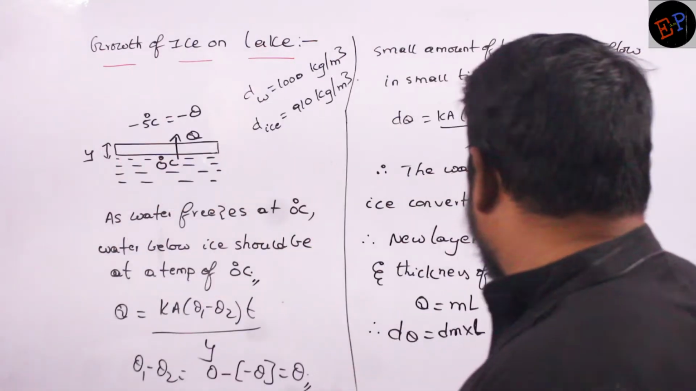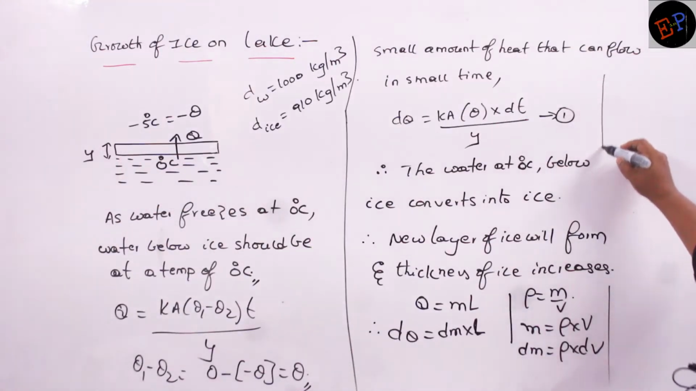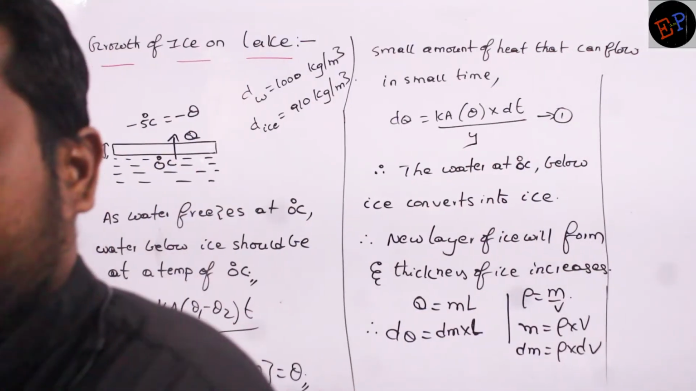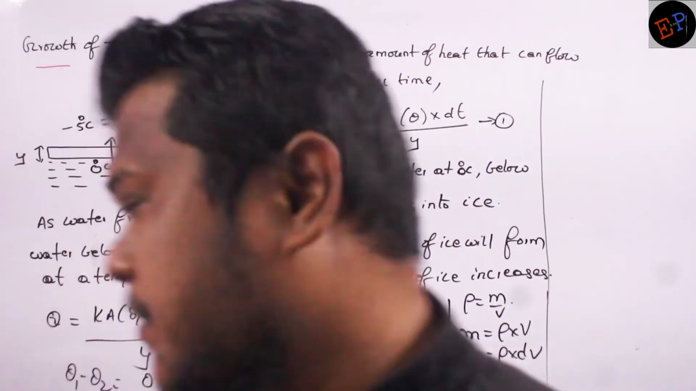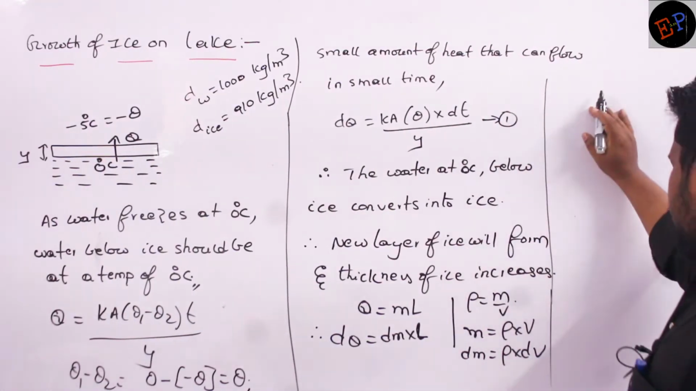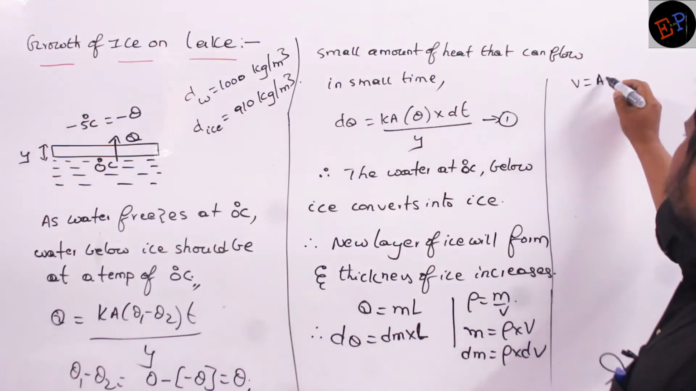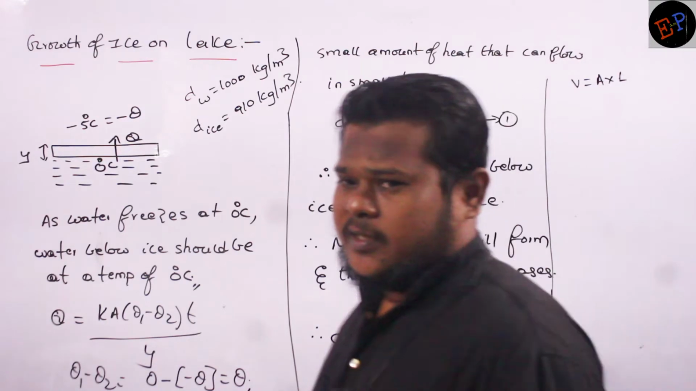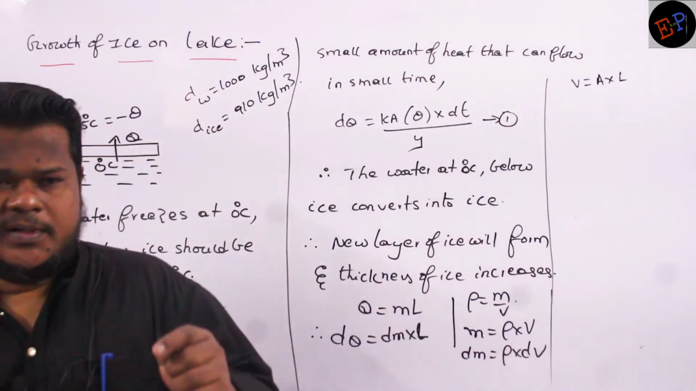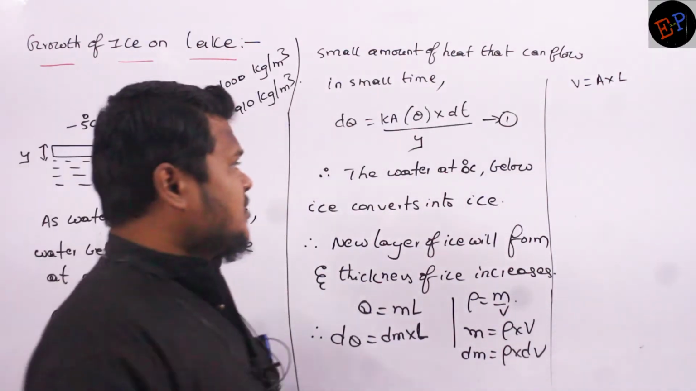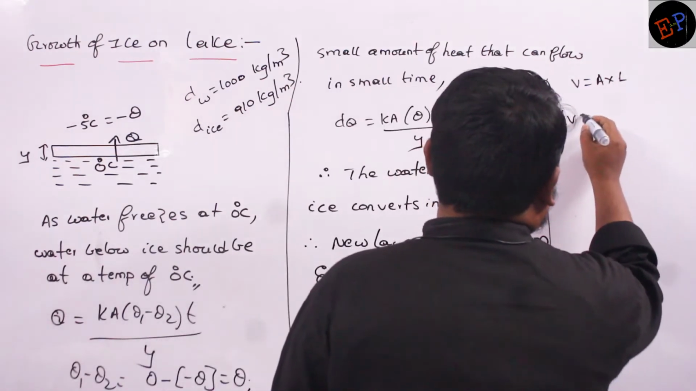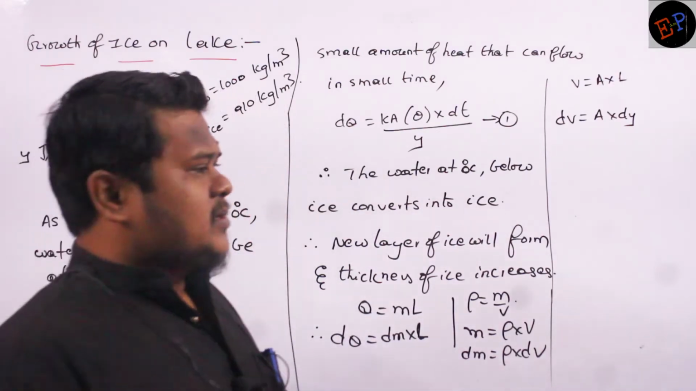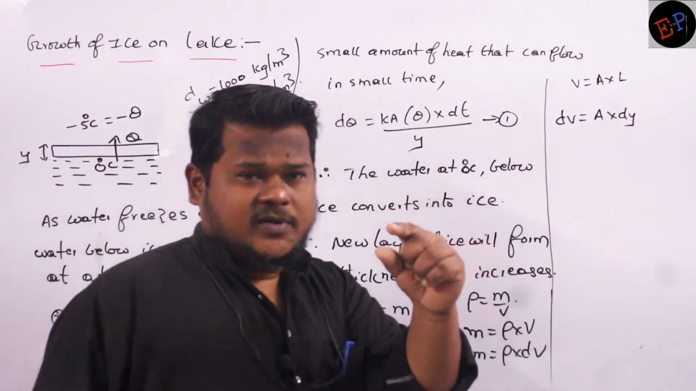Okay. Next, volume can also be written as area of cross section into length, no? This is how I can write volume of any body. Area of cross section multiplied by length is called volume. Are you able to understand? So therefore, small amount of volume dV can be written as A into dy, no? What is dV? The small volume of ice which is formed.